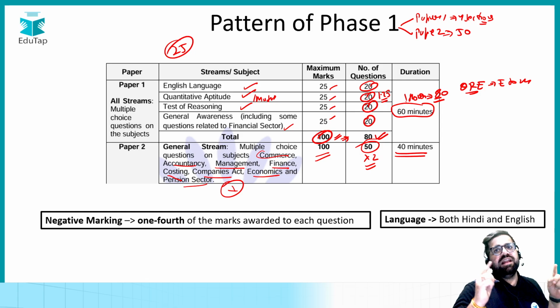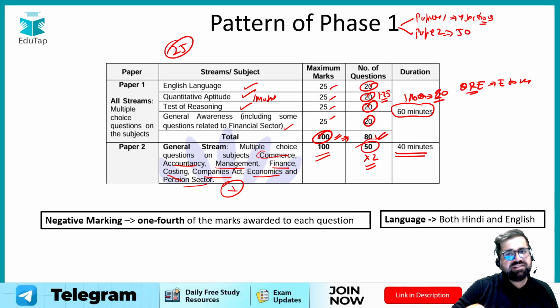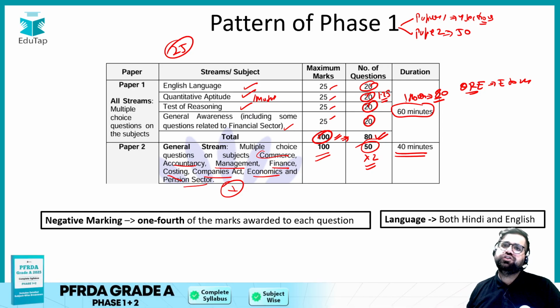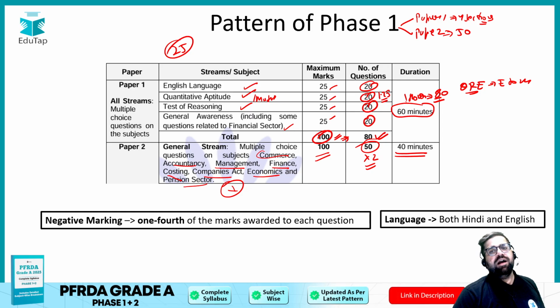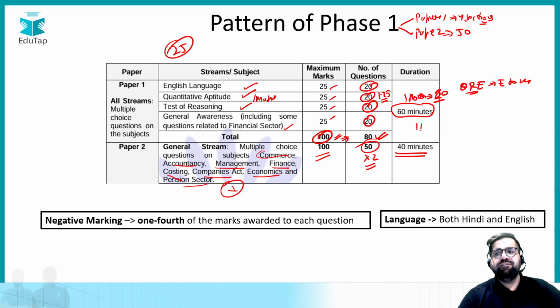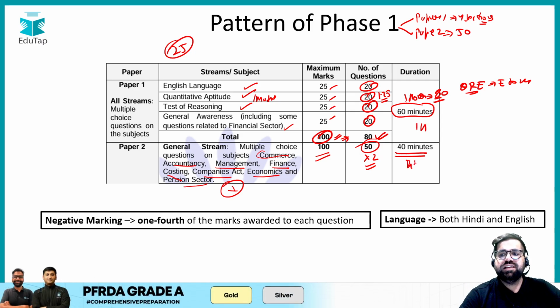So if I repeat, in phase 1 there are 2 papers, paper 1 and paper 2. In paper 1 there are 80 questions worth 100 marks. Each question is of 1.25 marks. In paper 2 there are 50 questions. Each question is of 2 marks. Again the total weightage is 100 marks only. But for paper 1 you are getting 1 full hour, and for paper 2 you are getting just 40 minutes.